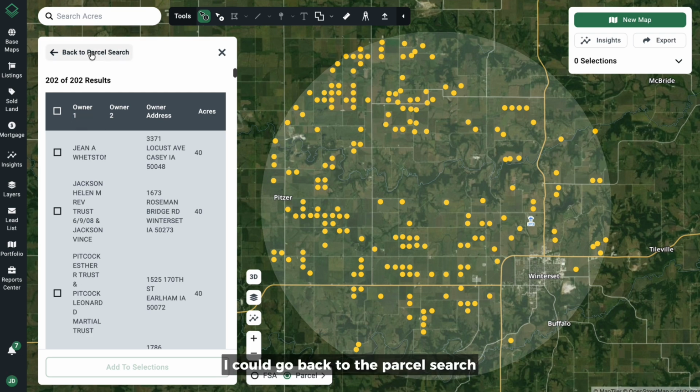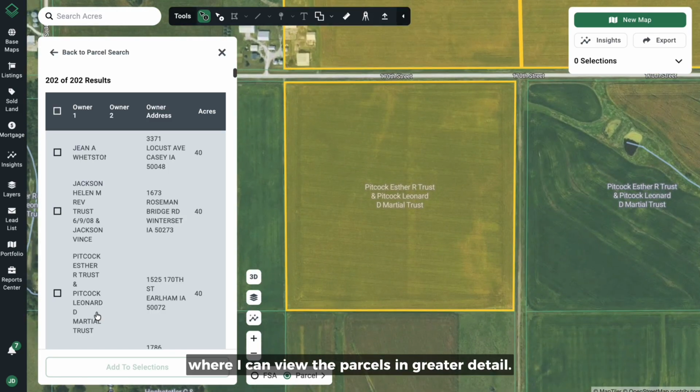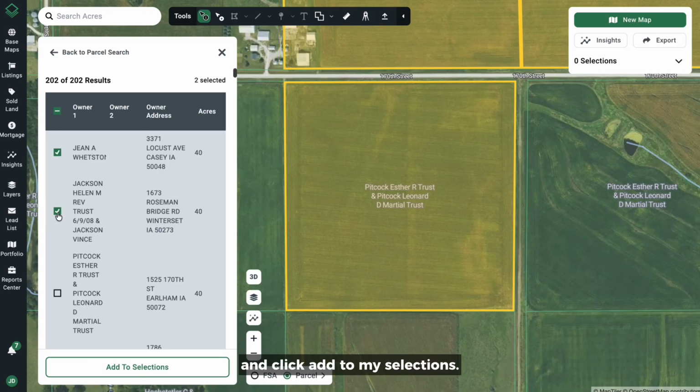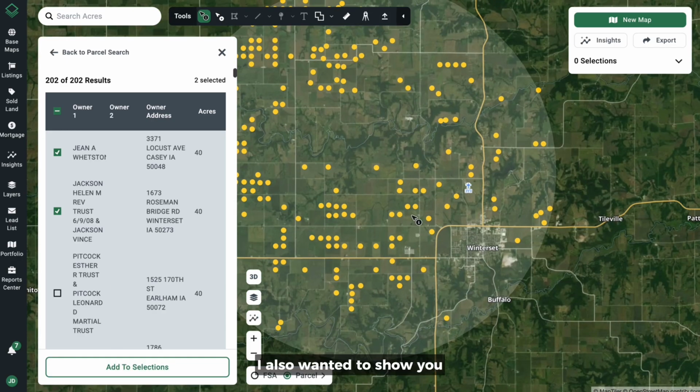I now have a list of all of the parcels that met my requirements. I could go back to the parcel search and further refine my results or start exploring these parcels. If I click on any of these items, it will take me to the map where I can view the parcels in greater detail. I can also select the parcels I'm interested in and save them to a map. I can select up to 250 at a time with this dark gray checkbox, or select individual parcels and click Add to my selections.